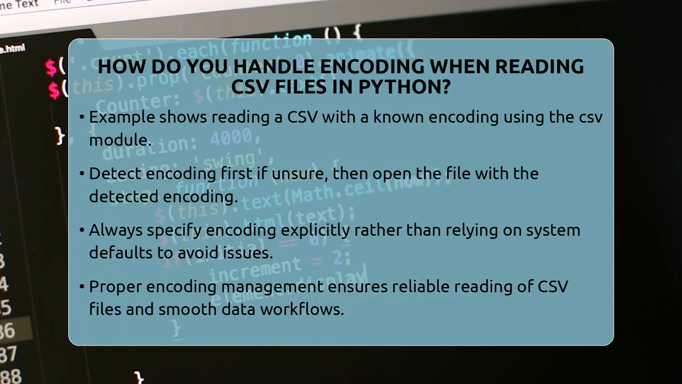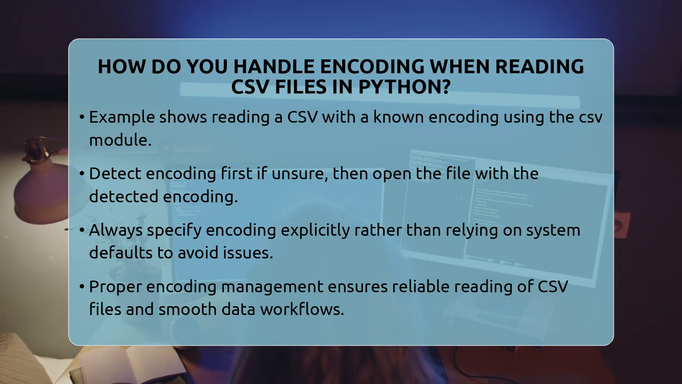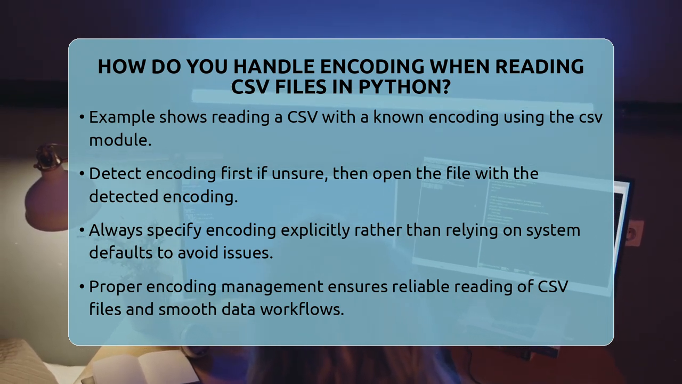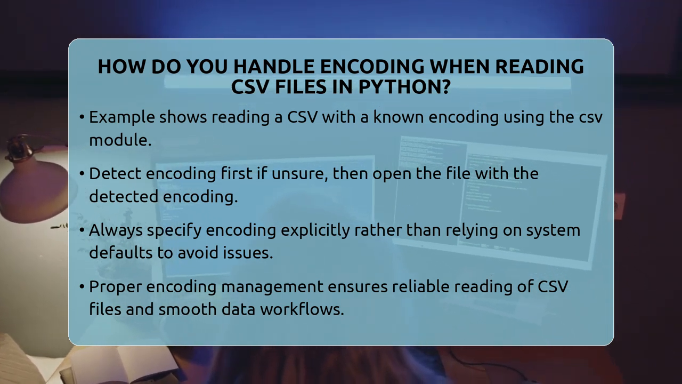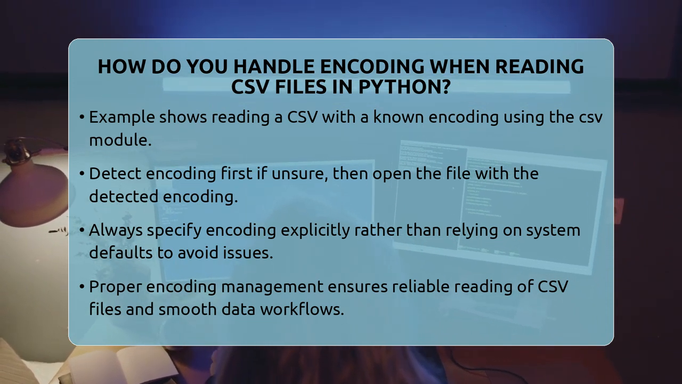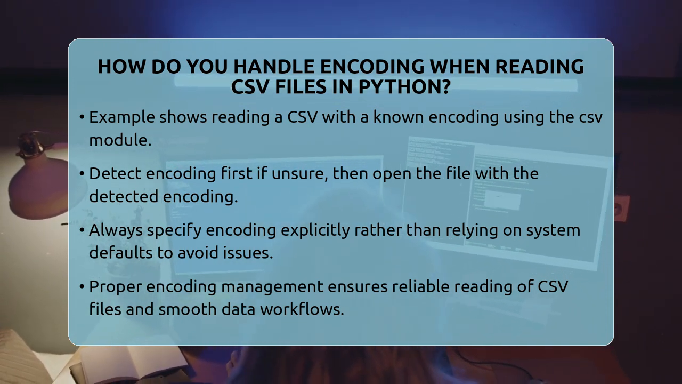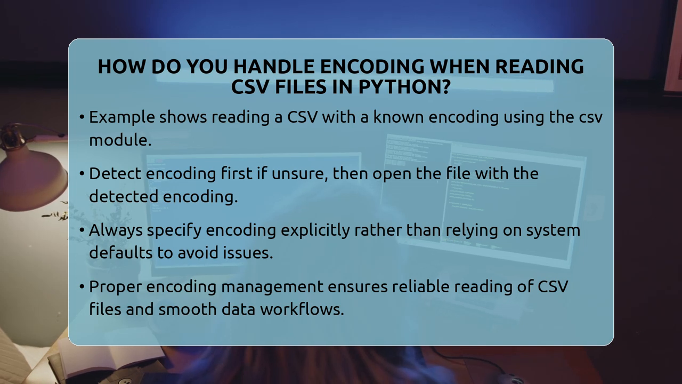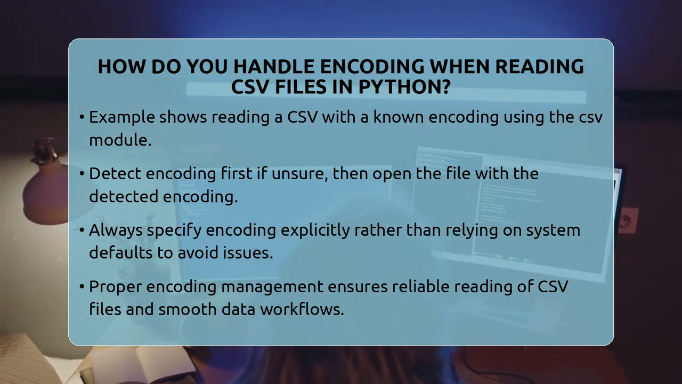Remember, always specify the encoding explicitly when opening CSV files. Relying on system defaults can lead to unexpected results. Using detection tools helps when files come from different sources. Handling encoding errors gracefully keeps your scripts running smoothly. When you manage encoding properly, your Python automation tasks will read CSV files reliably, keeping your data intact and your workflows flowing seamlessly.